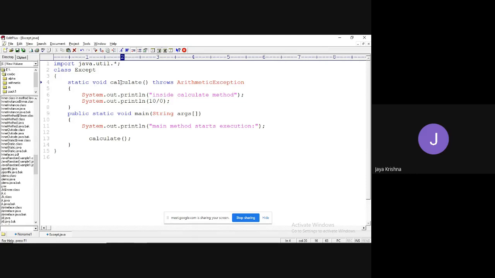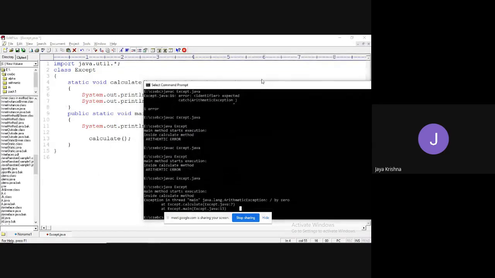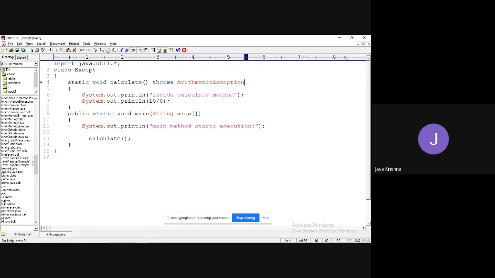So I'm telling the compiler that if an exception is raised in this calculate block, please throw it to the arithmetic exception class, so that the arithmetic exception class will internally take care of it. That's it. Because the arithmetic exception has taken care of it, it has produced its own error. Am I right or not? Yes. That is a way you can handle this error.